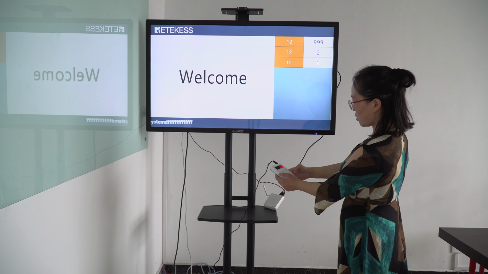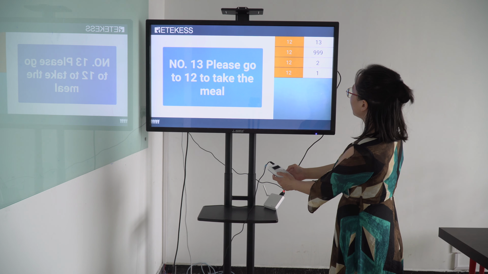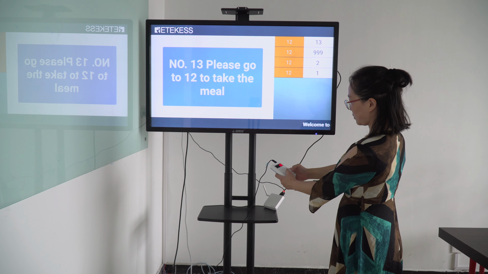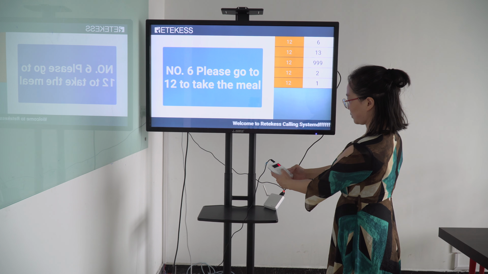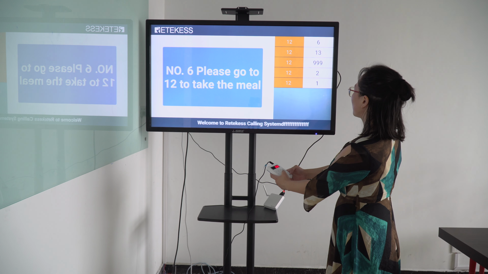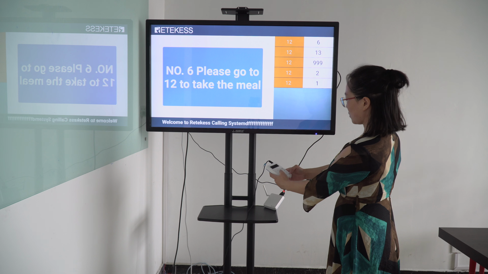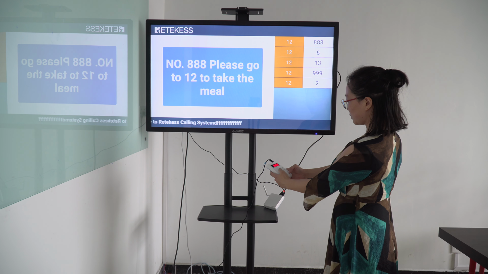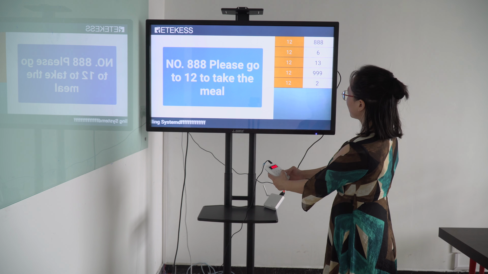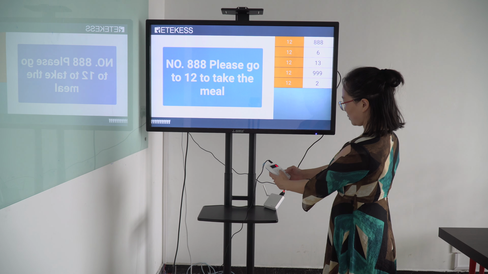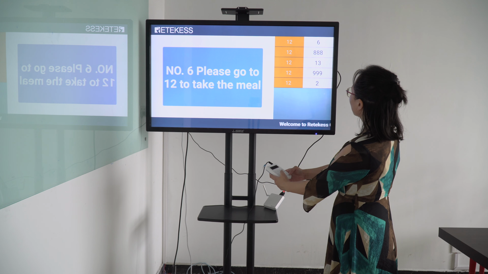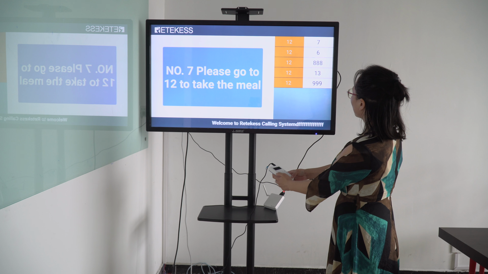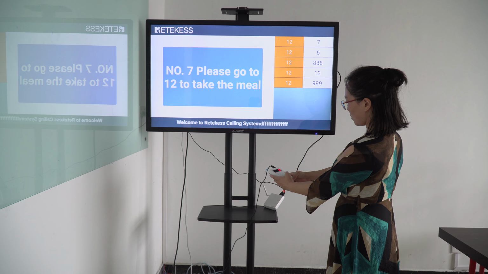And press the number. Number 13, please go to 12 to take the meeting. Number 6, please go to 12 to take the meeting. Number 888, please go to 12 to take the meeting. Number 6, please go to 12 to take the meeting. Number 7, please go to 12 to take the meeting.